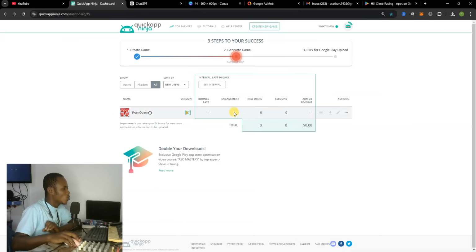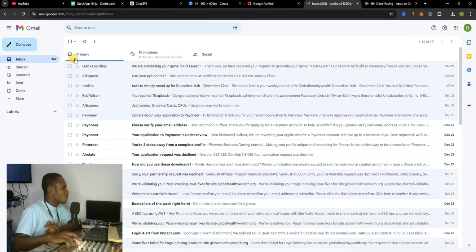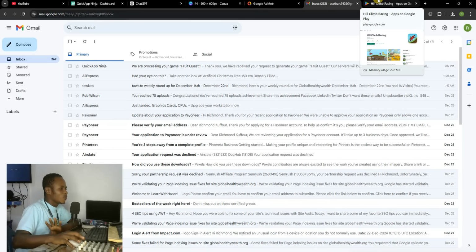No coding method or no coding language or no coding ideas. You can still create a game with this platform. Whenever they are ready, they are going to send you the game, and what you need to do is download the APK file and upload to Google Play Store and Amazon App Store, and you are free to go. So that is it.